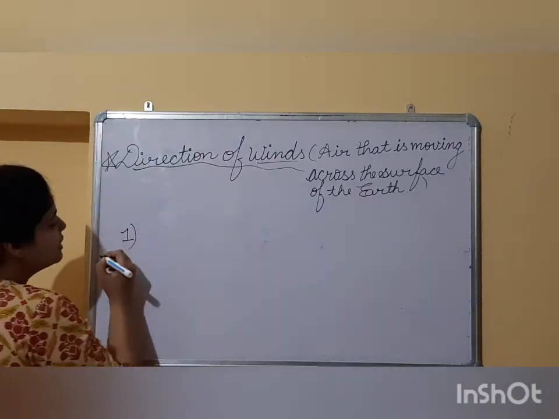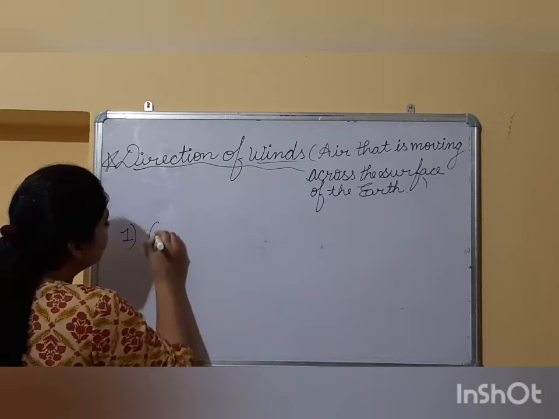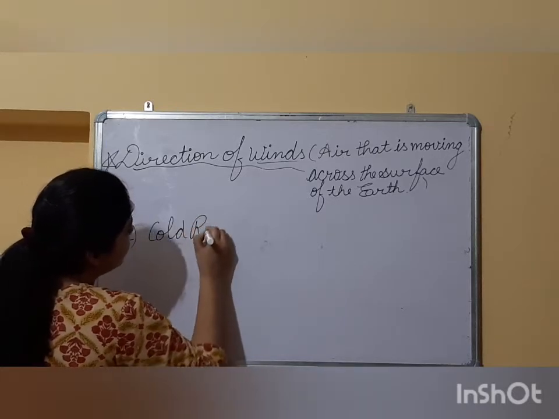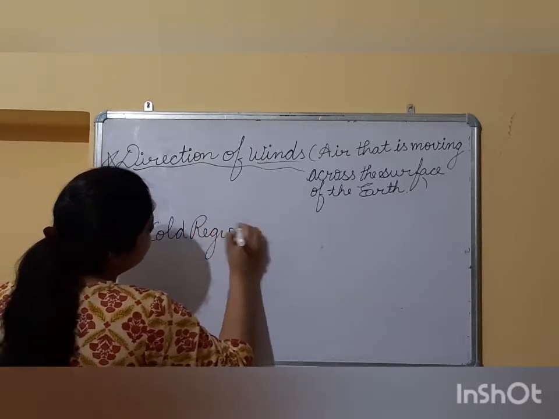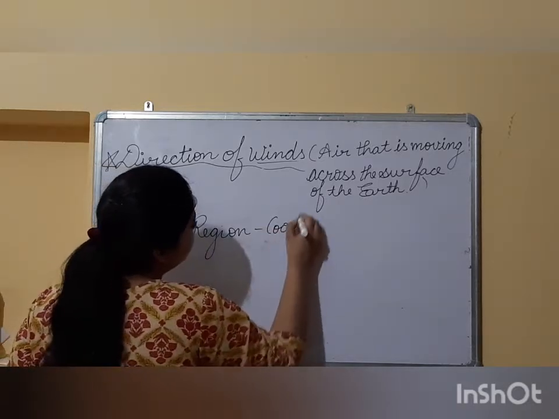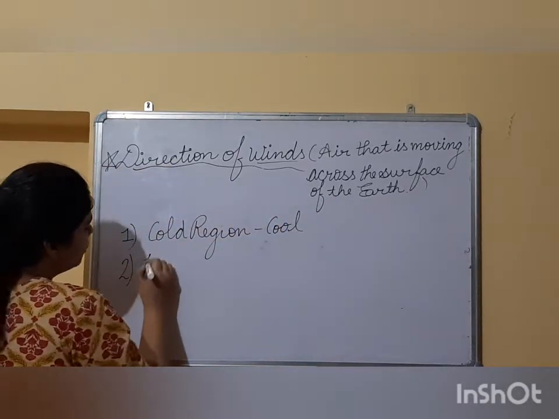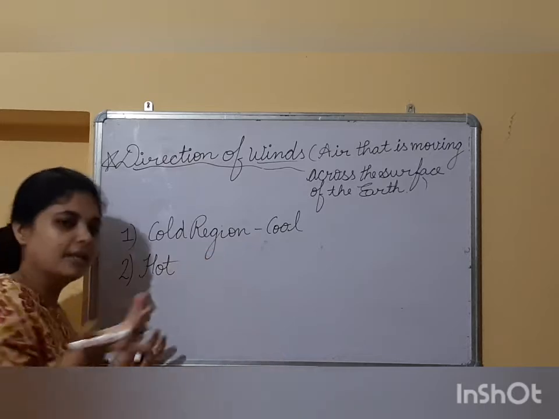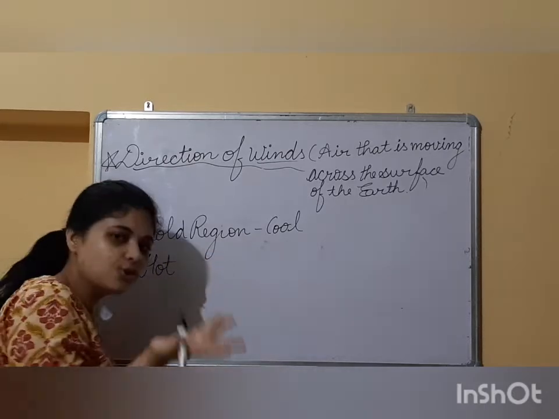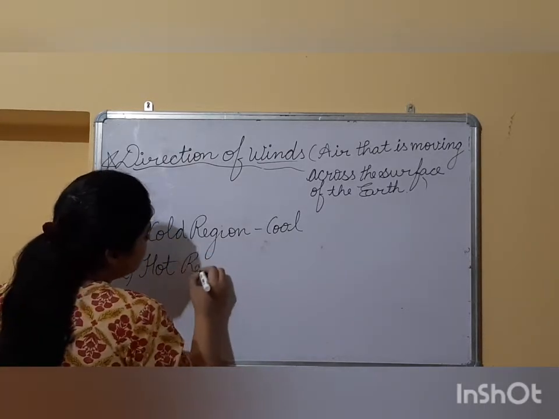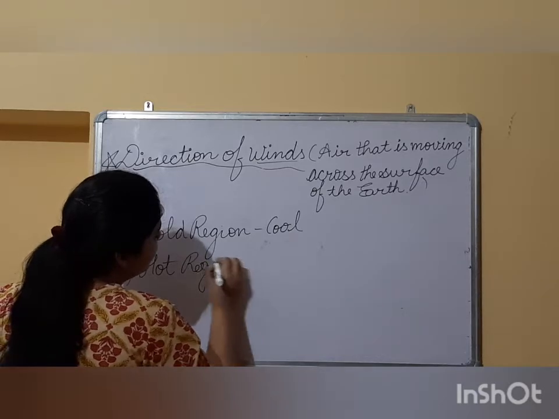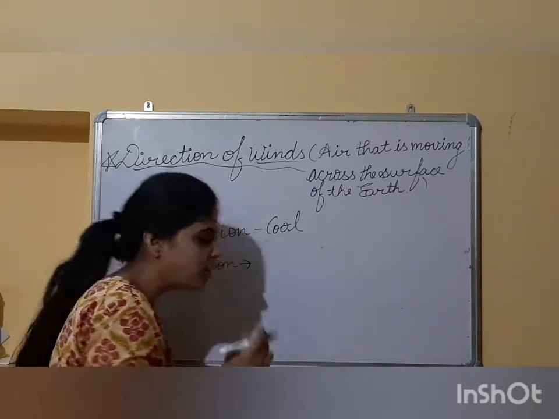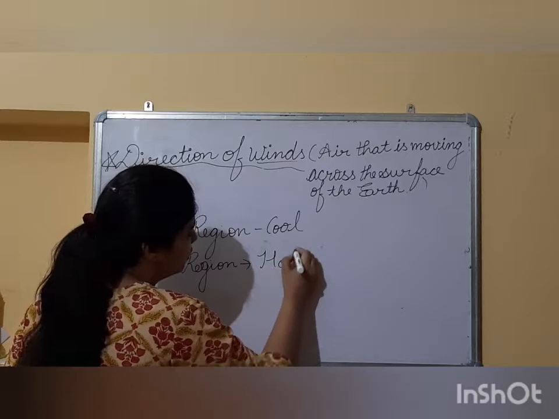First we have discussed that if the wind is blowing from a cold region, then it will make the place cool, right? Second, if the wind is blowing from hot regions such as a desert area, right? So desert is a hot region. So if the wind is blowing from the desert region, then it will make the place hot. It will bring hot air.